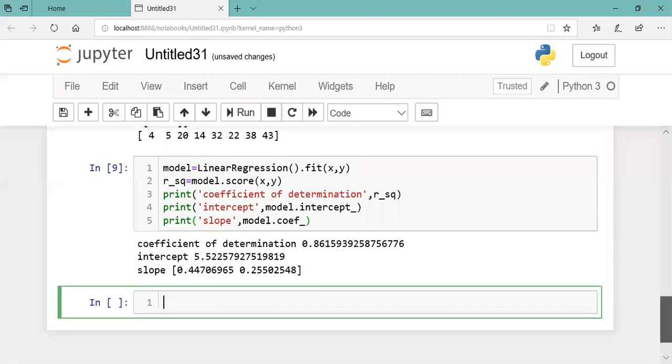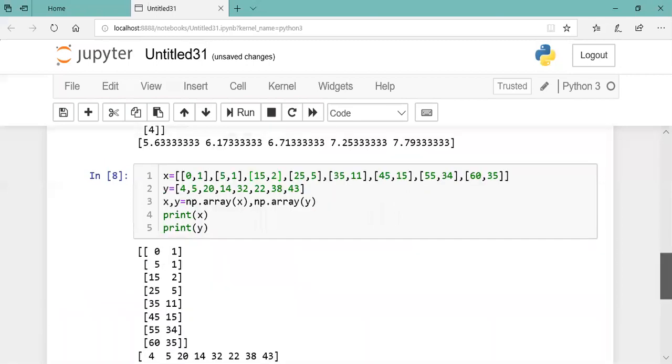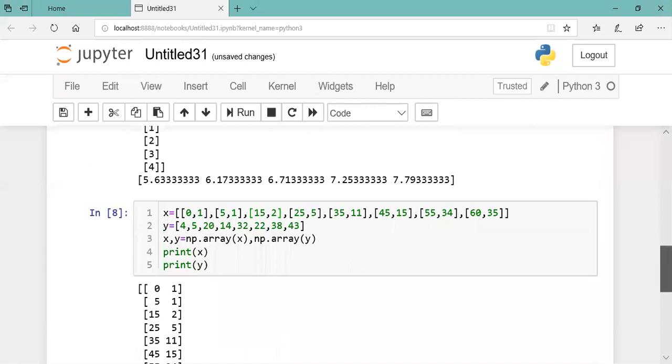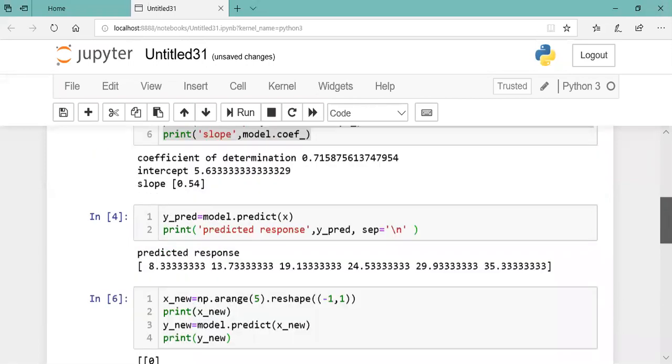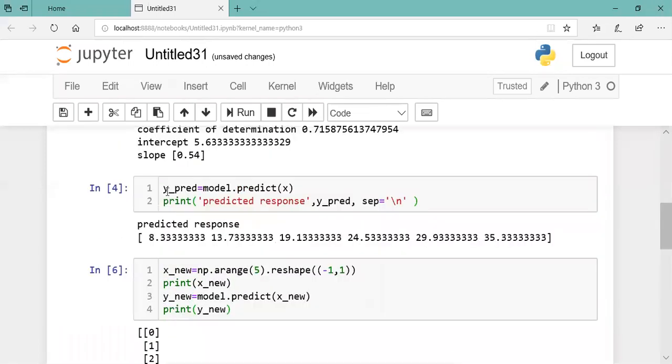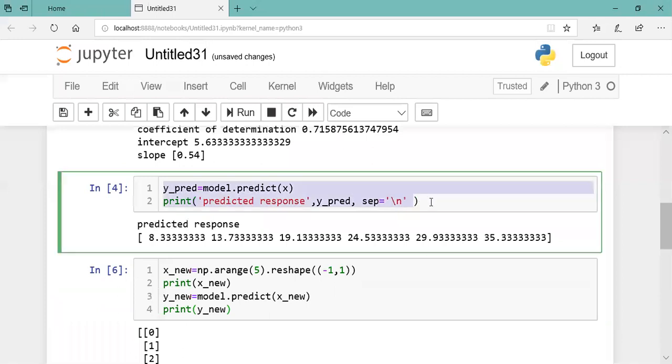So let me see, I think I have shared this code, no? Yeah, this one I have not shared. This is for getting prediction.